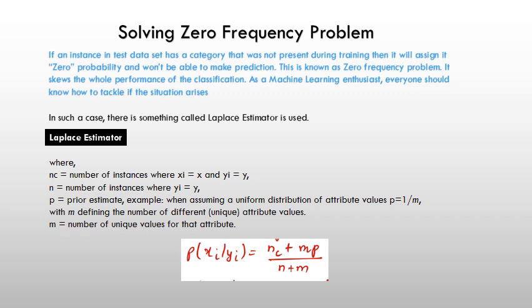What actually is the zero frequency problem? If an instance in the test data set has a category that was not present during training, then it will be assigned zero probability and we would not be able to make predictions. In such cases, there is something called the Laplace estimator which is used. So here is the formula for the Laplace estimator. Here Nc is the number of instances where xi is x and yi is y. N is the number of instances where yi is equal to y. P is the prior estimate and m is the number of unique values of that particular attribute.